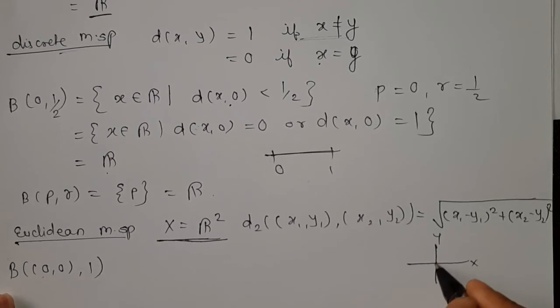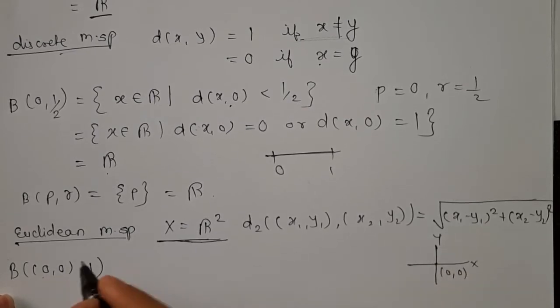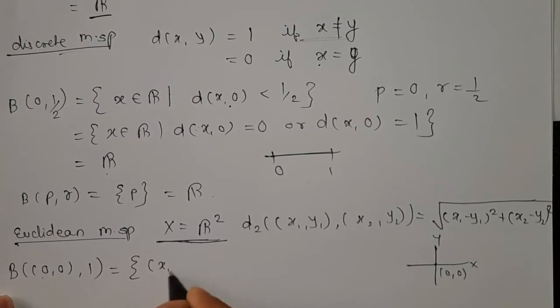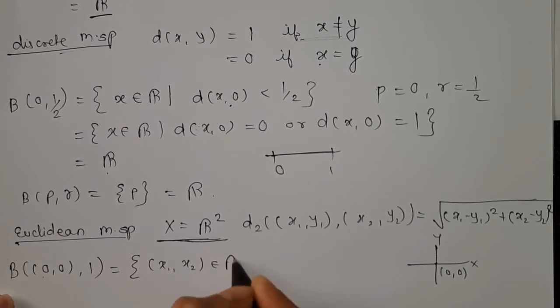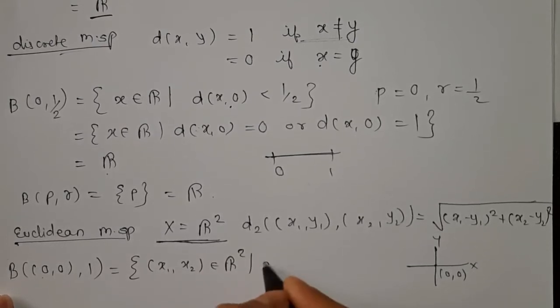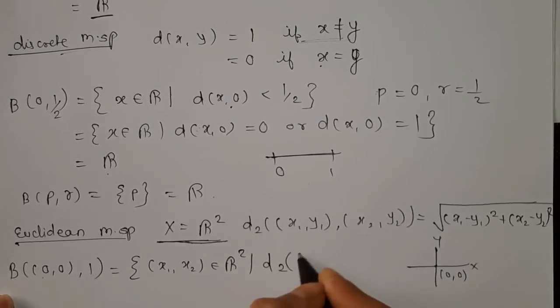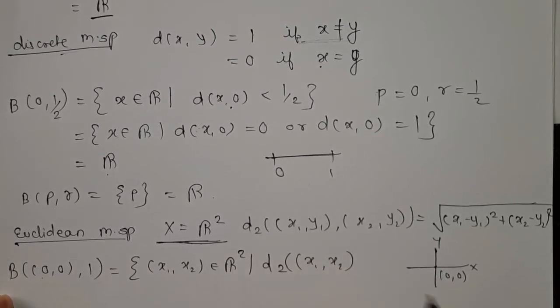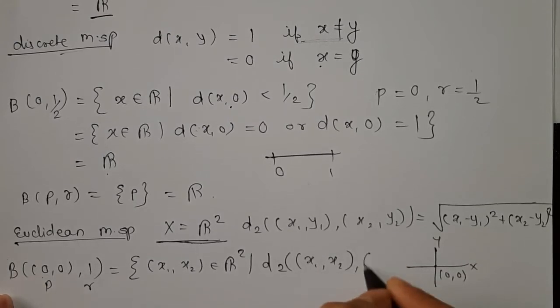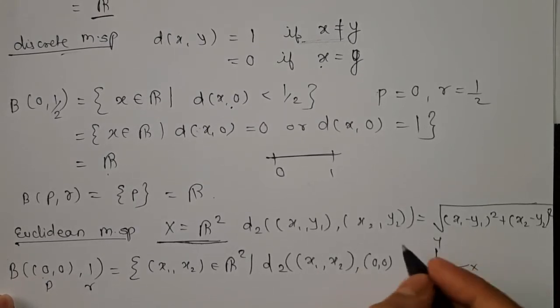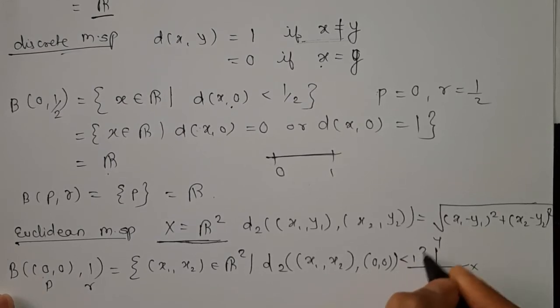Which is equal to, we take (x1, x2) belongs to R2 such that d2((x1, x2), (0, 0)) is less than 1.